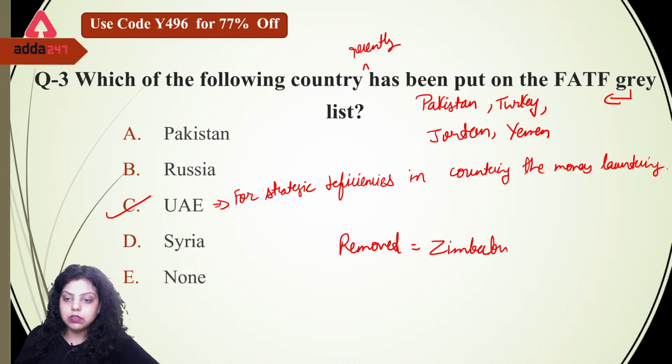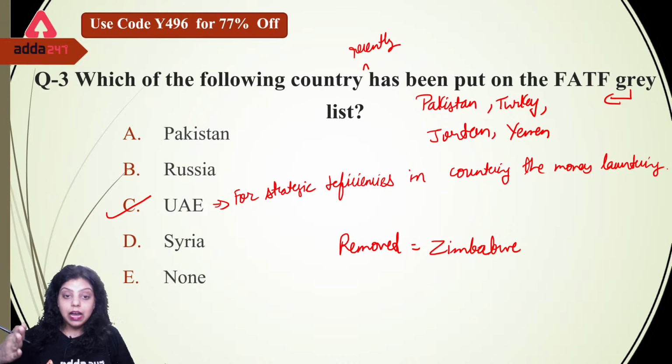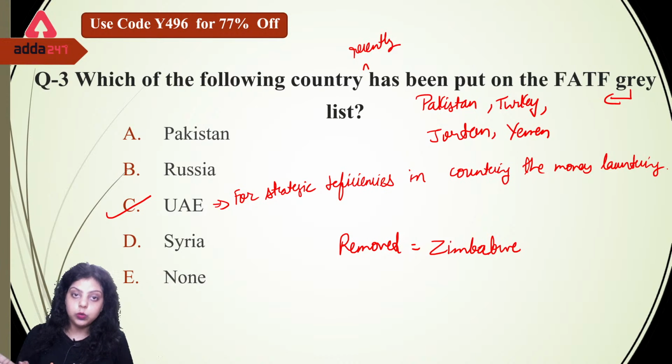Okay, Zimbabwe was removed from the grey list, and the countries in the grey list now are Pakistan, Turkey, Jordan, Yemen, and the recently added country, UAE. So do remember the names of the countries in the grey list. No country is in the blacklist right now.